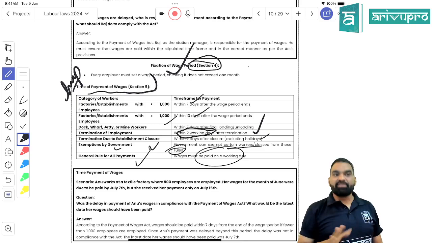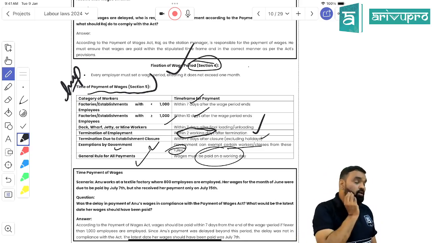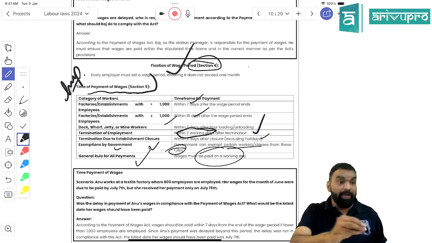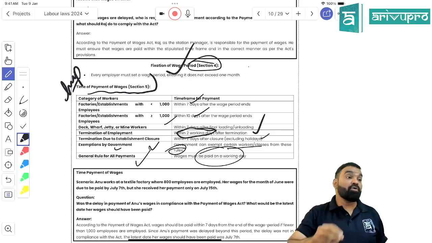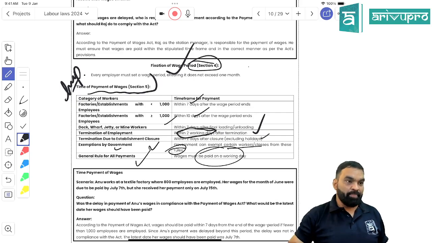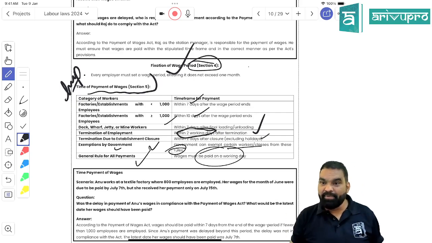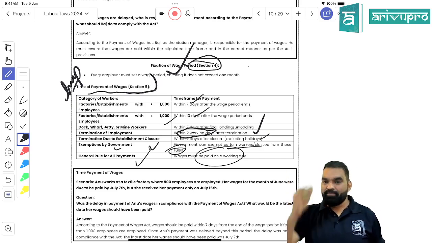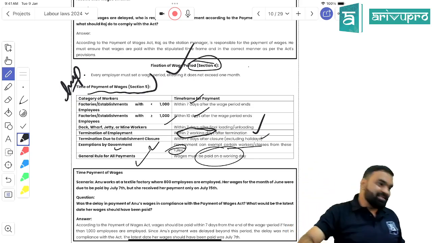So one more principle I got to know is that even if all employees agree to the contravention of this enactment with a written arrangement or agreement, the agreement would not prevail. What would prevail is the law. Got my point, students? Is it clear?